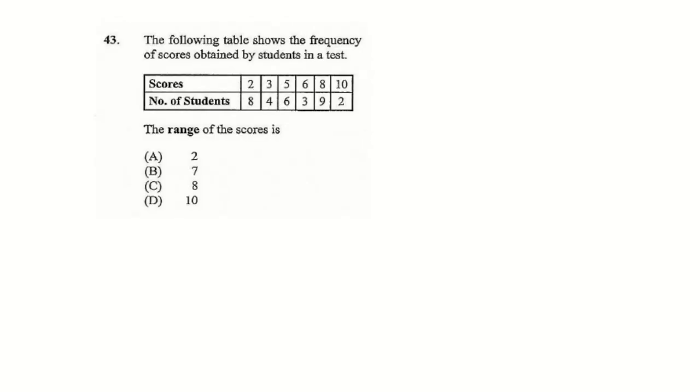Let's look at May, June 2017. Paper 1, section 5, 41 to 45. What is the modal age? That would be 7. I don't even have to read it, but it's 7. 7 is the most popular. How many took part in the survey? 15. Then, what is the range of scores, the highest minus the smallest, which is 10 minus 2 is 8.